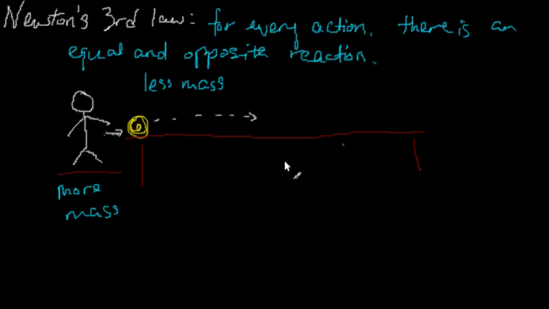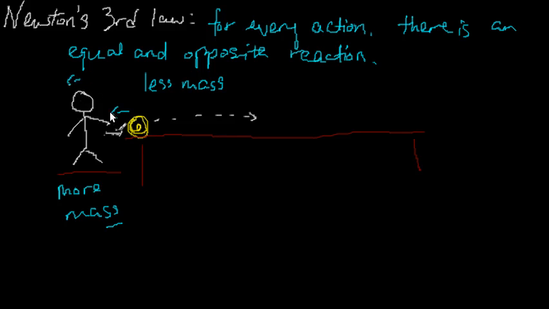So because the ball has less mass, when I push it with a certain force, it might fly off quite quickly. But if the ball pushes back at me with that same force, I won't fly backwards, because I have a lot more mass. But to be very precise, I would have a very slight backward motion.